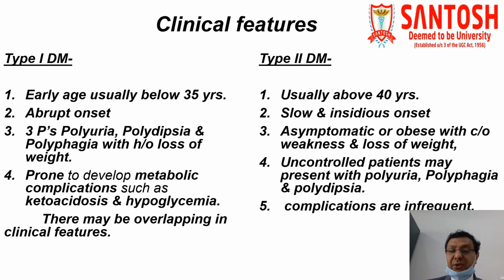Here, the acute metabolic complications like ketoacidosis and hypoglycemia are infrequent, but they are seen in type 2 diabetes mellitus, although they are more common in type 1. If you compare the type and severity with type 1 diabetes, they are infrequent. But again, as the numbers are larger, about 80% of the total cases of diabetes mellitus, overall you will see more patients with complications belong to type 2 diabetes mellitus.